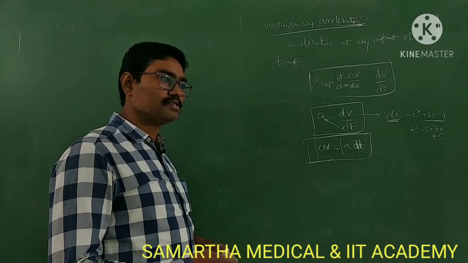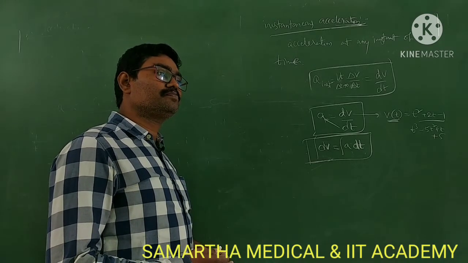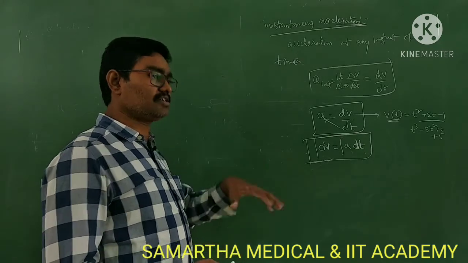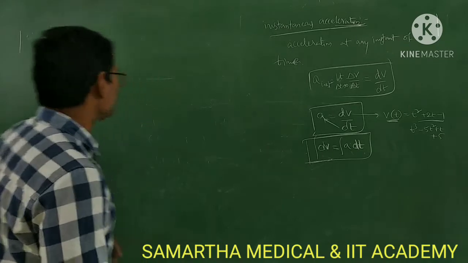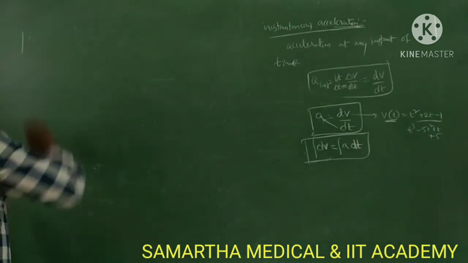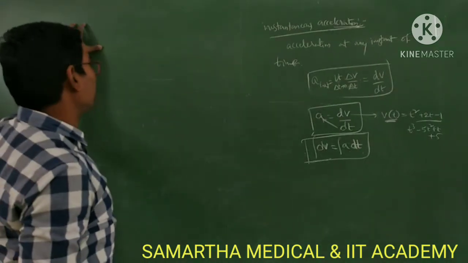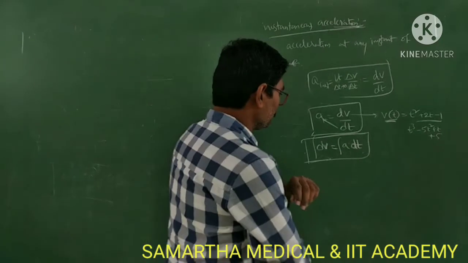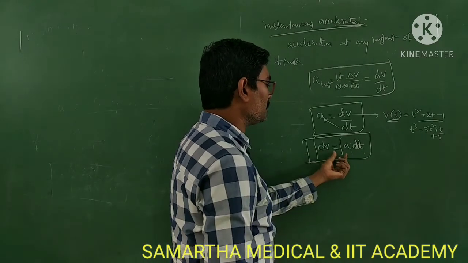Body covers equal distance. Equal velocities. Equal change in velocities. Okay. After this we will go for that. Then after that I will tell you about this. Okay, integral dV is equal to A into dt.